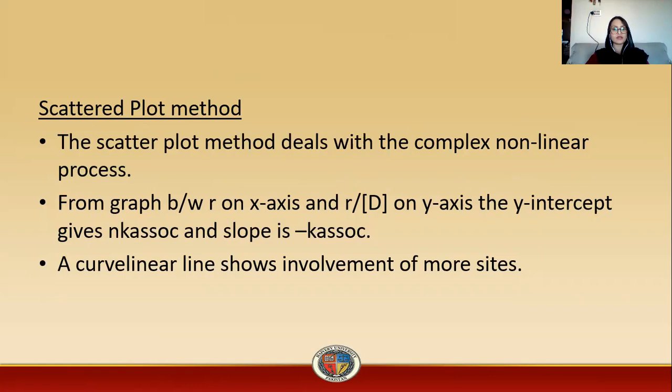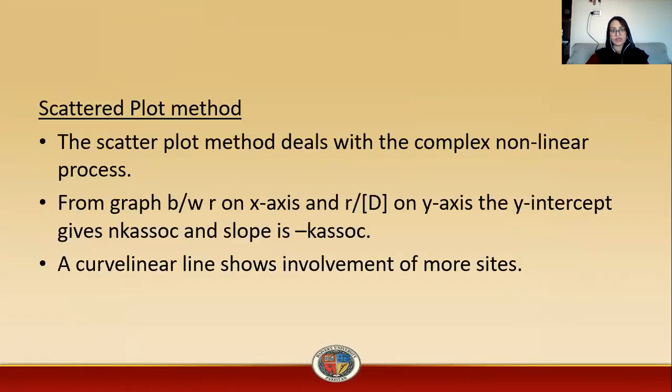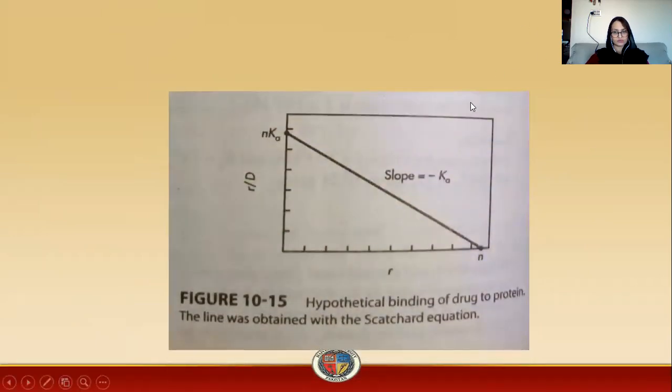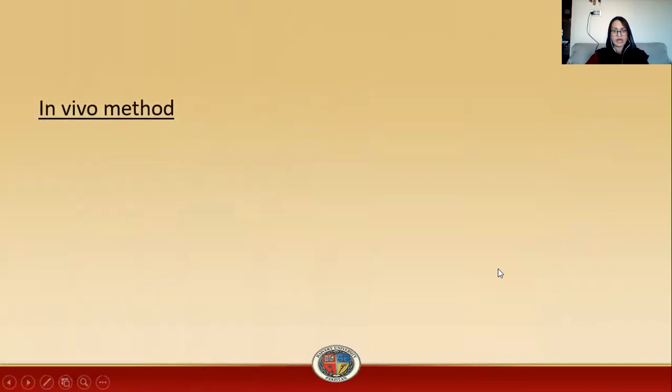A curved line shows involvement of more sites. So this is R on x-axis and R over D on y-axis. Slope is minus K association, the y-intercept is equal to N K association, and the x-intercept is N. So this is the graph that shows the scatter plot method.